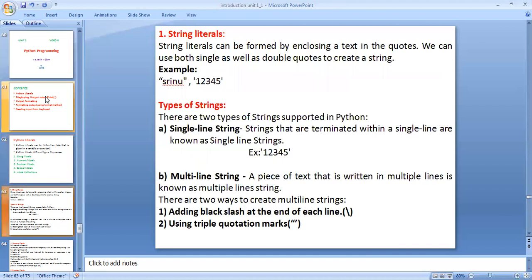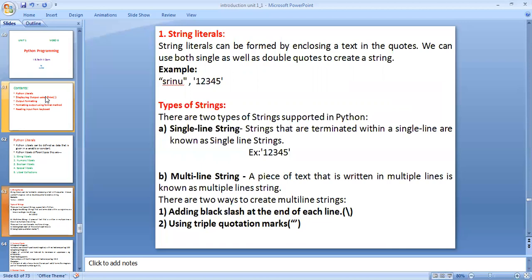First one, string literals. String literals can be formed by enclosing text in quotations. We can use both single as well as double quotations to create a string. For example, I am writing one string: the name Srinu within double quotations and single quotations. I am also writing 1, 2, 3, 4, 5 as an integer.